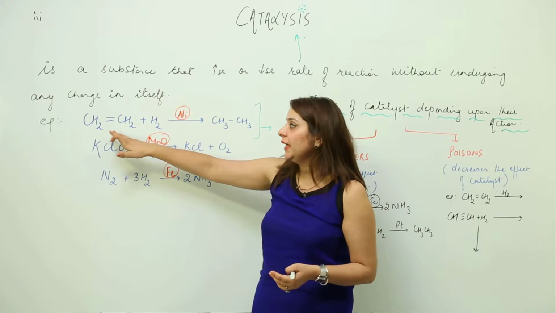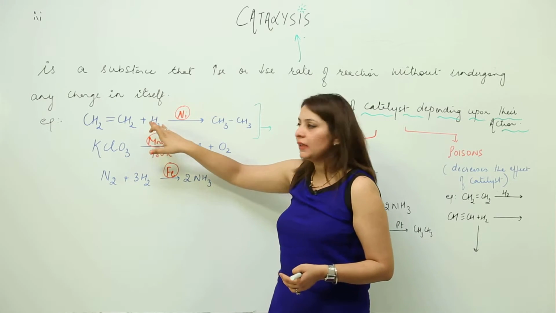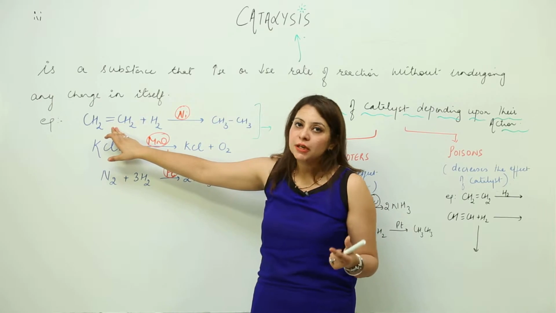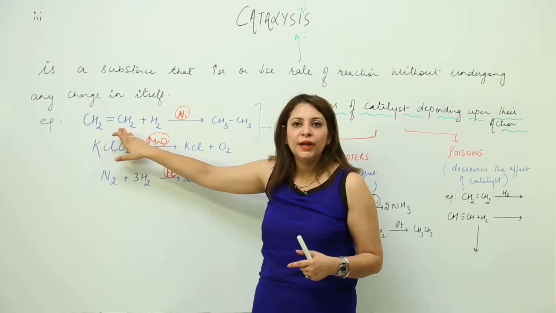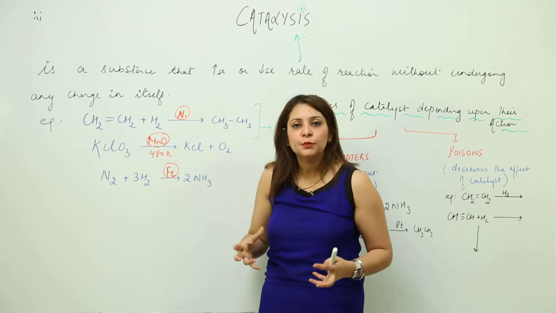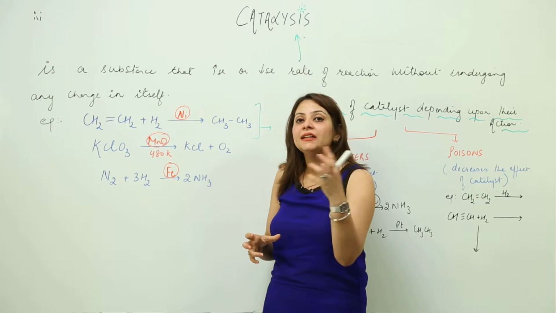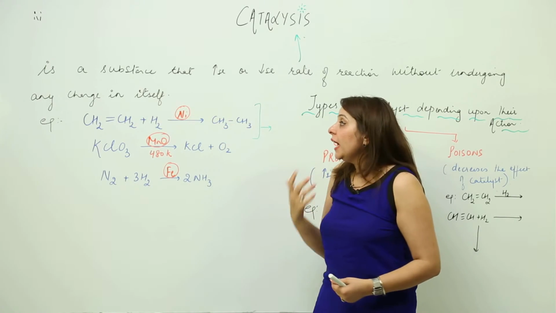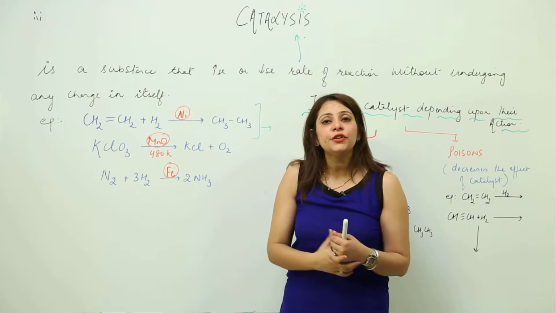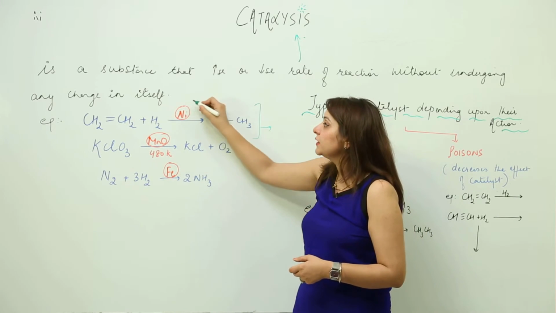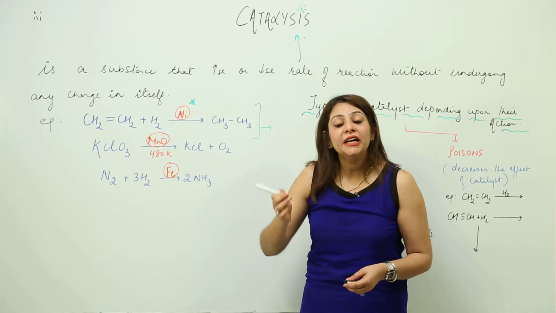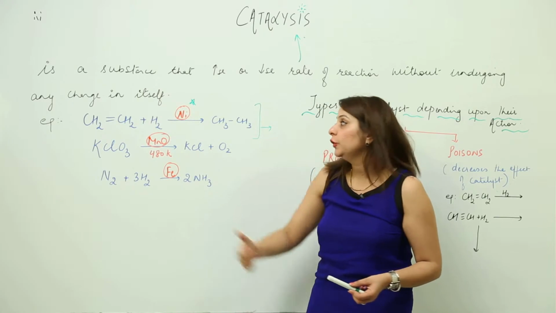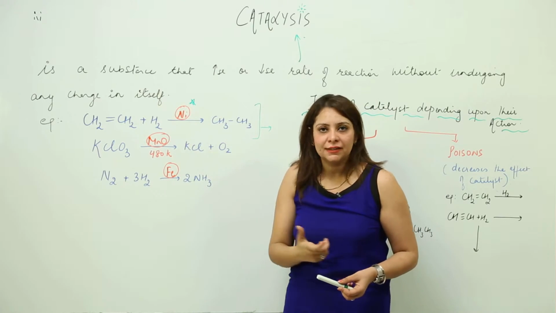So this is what I have. I have ethene, and I am going to add hydrogen to it. As you can see, there is a double bond, so that means ethene is an unsaturated compound. Now when I add hydrogen to it, what happens? The double bond gets broken, and the hydrogen just gets linked to it, and it leads to the formation of a saturated compound. And you know that the rate of this reaction is fast when it takes place in the presence of nickel. So here nickel is just promoting the reaction, or you can say nickel is increasing the rate of the reaction. So here nickel is acting as a catalyst.